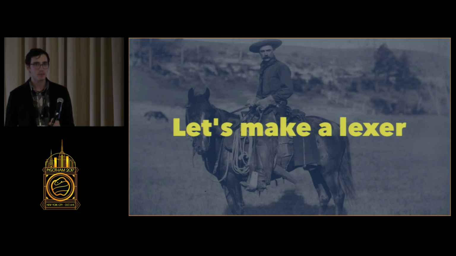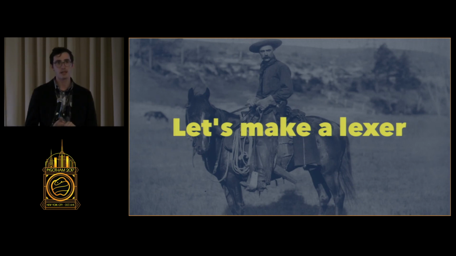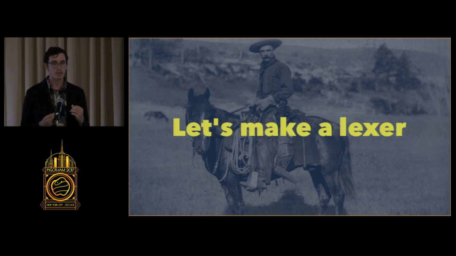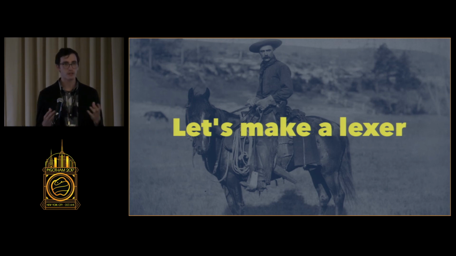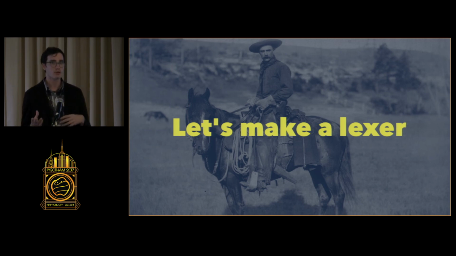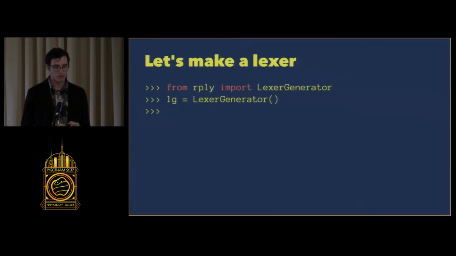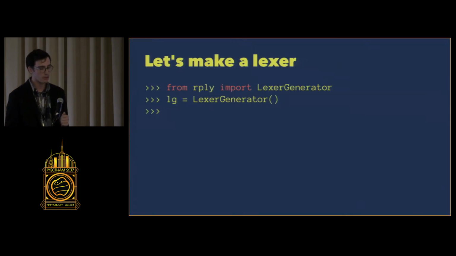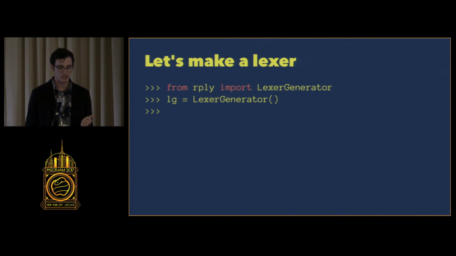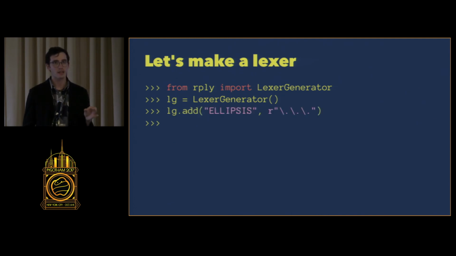So the next step is to make a lexer. The lexer is kind of simple. All it does is take this continuous stream of characters, and then it gives you an iterator that you can call next on over and over again and get a token from your language. So if I gave it a stream of characters, it would give me either a number or a word or an equal symbol, one of these tokens from my language. So from rply, I'm going to import a lexer generator. I'm going to initialize it, and then I'm going to start adding named tokens.